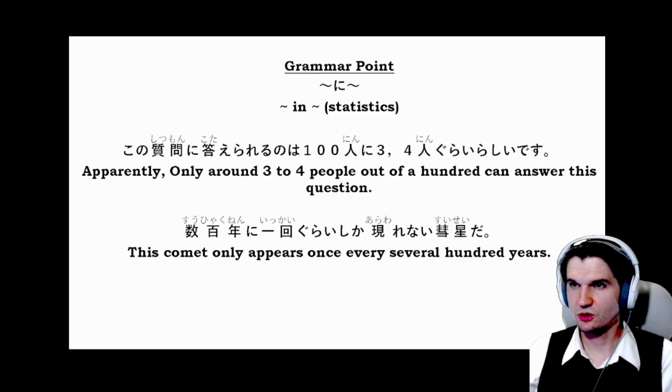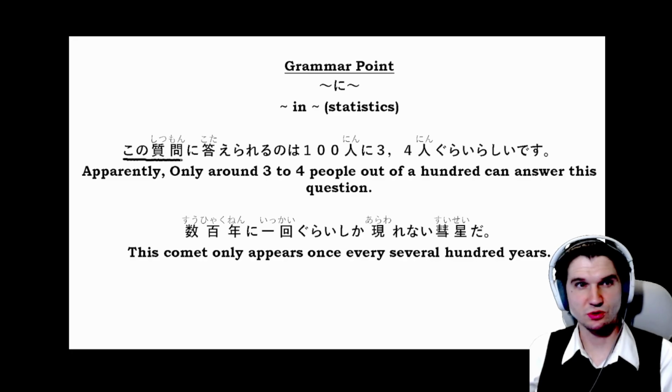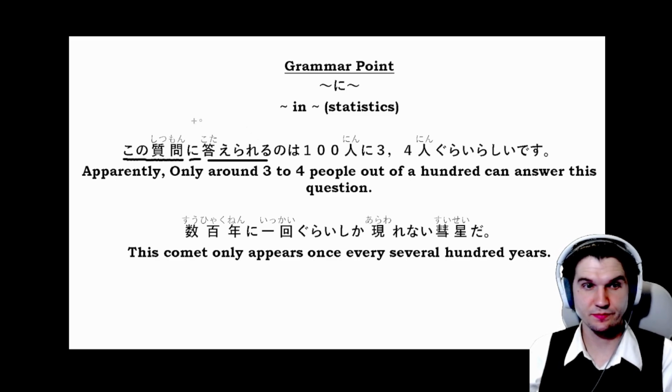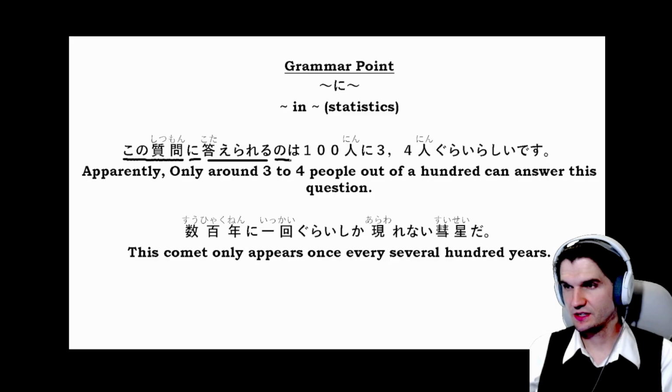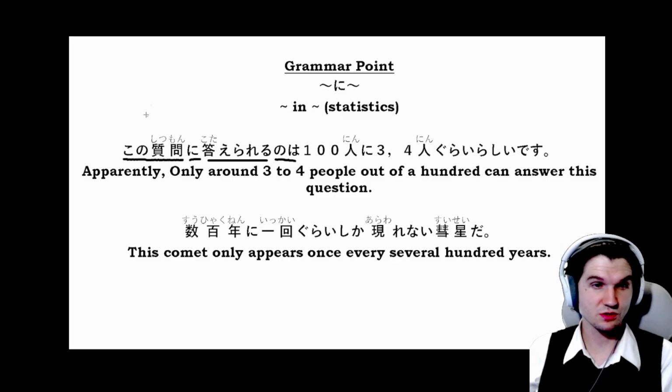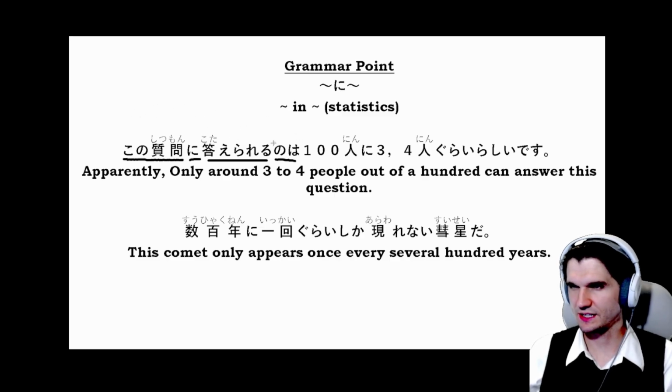So we have この質問に答えられるのは100人に3、4人ぐらいらしいです。So here we have この質問. So この is this, 質問 question, に答えられる. So this comes from the verb 答える, to answer, in the potential form, so able to answer this question. So この質問に答えられるのは, so the things that can answer this question, or the people in this case that can answer this